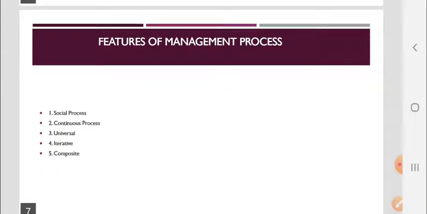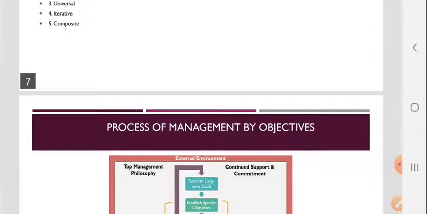Some of the features of the management by objectives process are that it is a social process. It is a continuous process. It is universal, iterative, and composite as well.